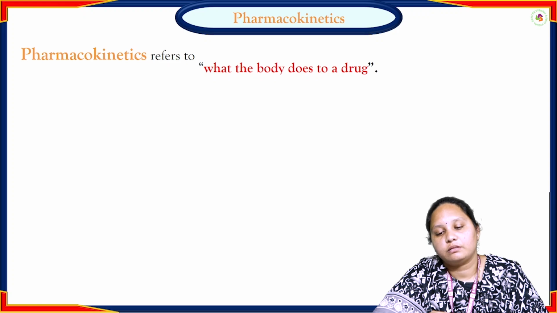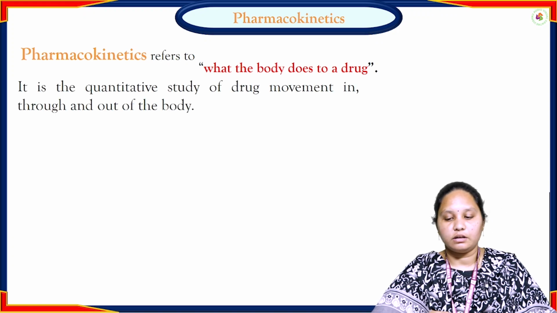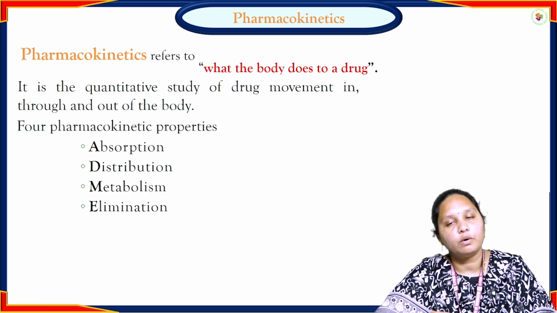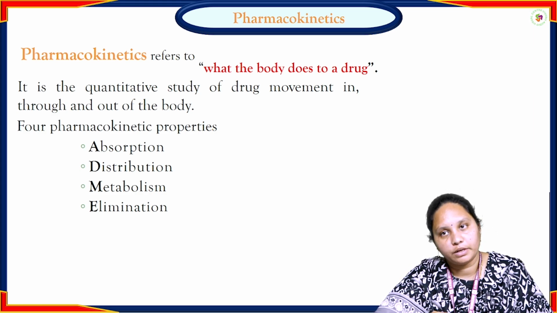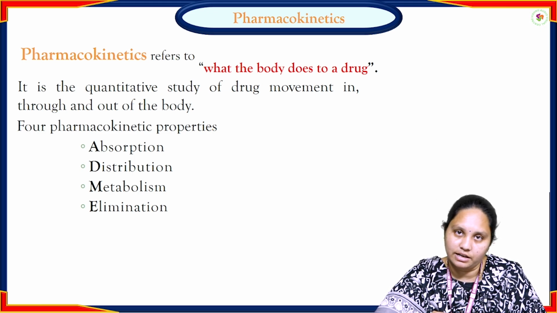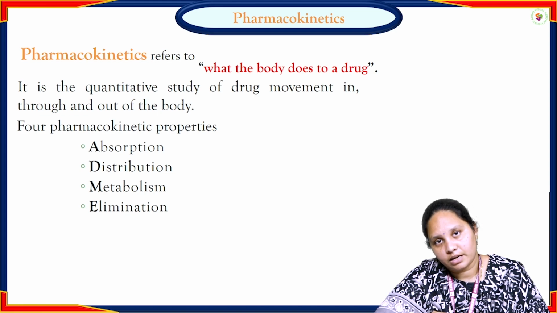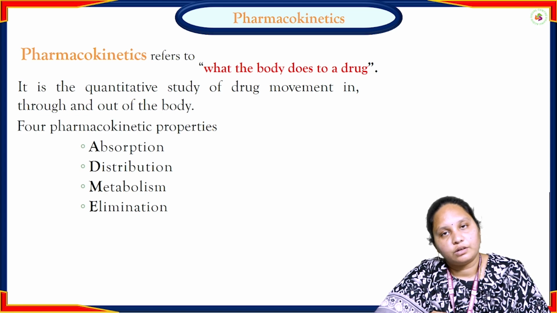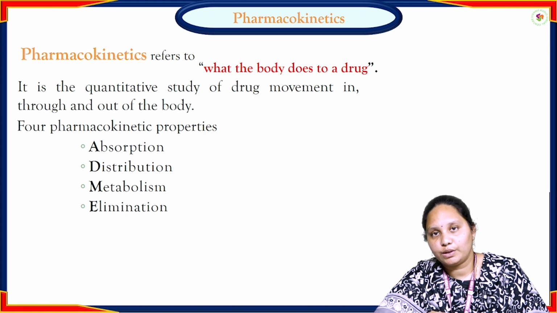The word pharmacokinetics refers to what the body does to the drug. It is a quantitative study of the drug movement throughout the body. Quantitative study means how much of the drug is absorbed into the body, how much is distributed inside the body, how much is metabolized by the liver, and how much is excreted through the urine. That's why it is called a quantitative study.